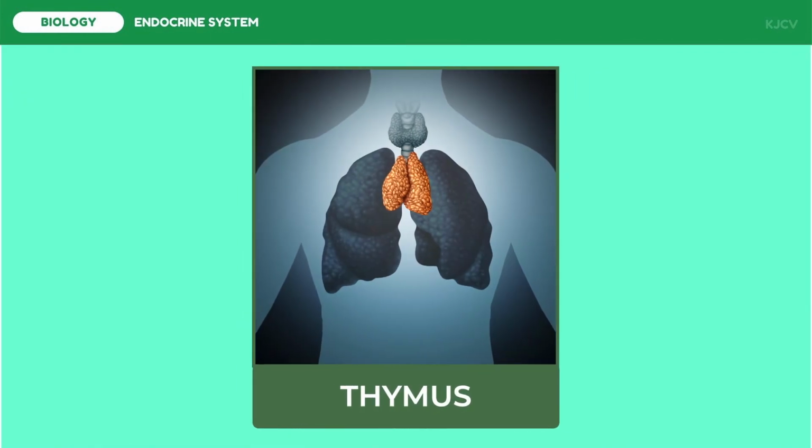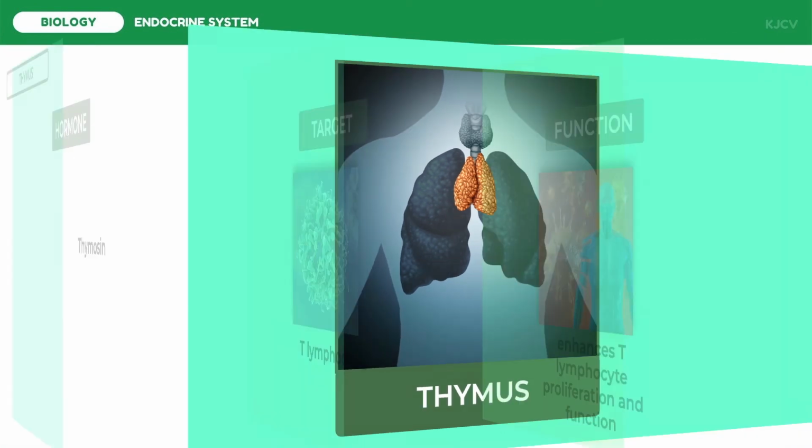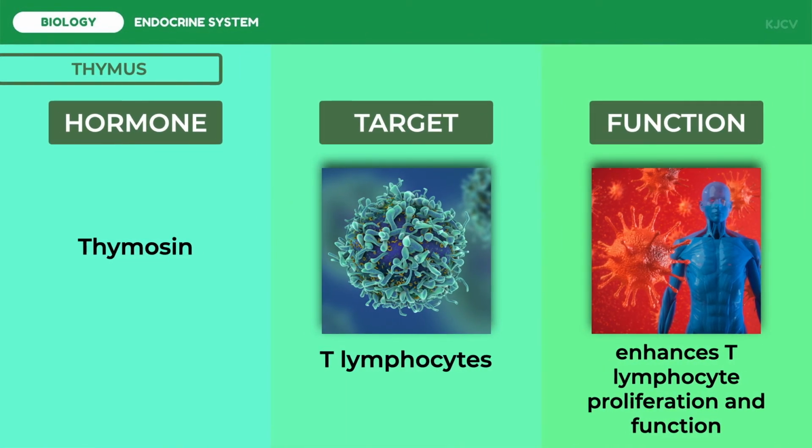The thymus is a lymphoid tissue located midline within the chest cavity, above the heart in the space between the lungs. The thymus produces thymosin, a hormone important in maintaining the T-cell lineage. Thymosin enhances proliferation of new T-cells within the peripheral lymphoid tissues and augments the immune capabilities of existing T-cells.